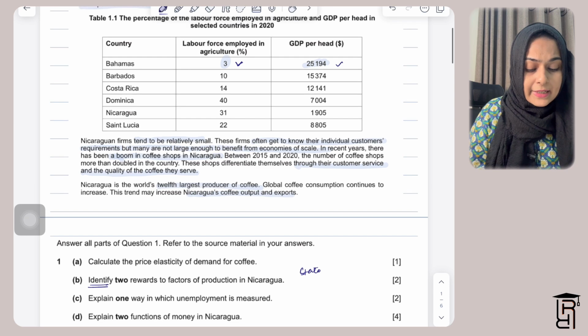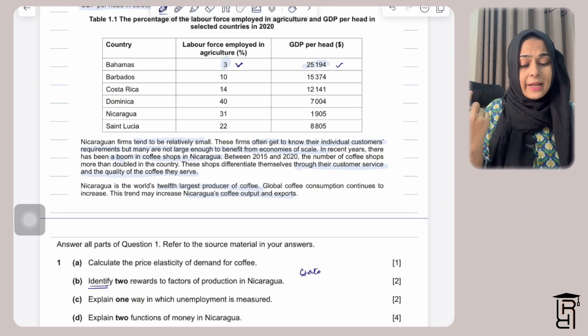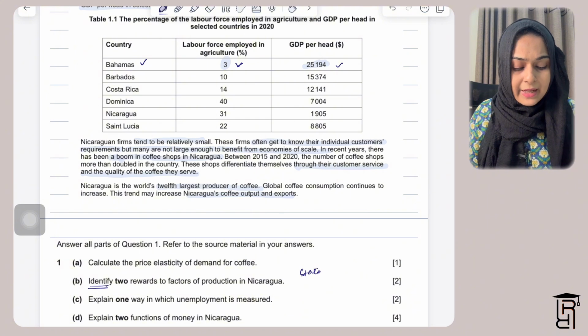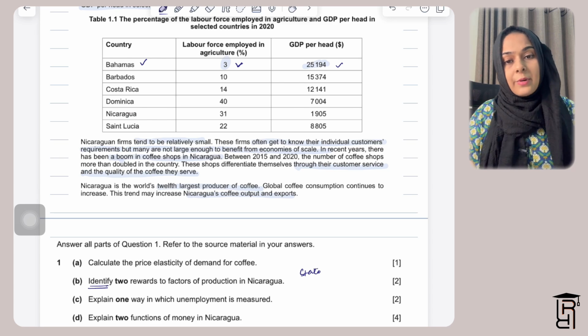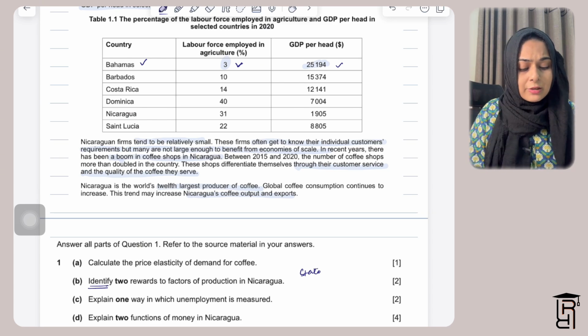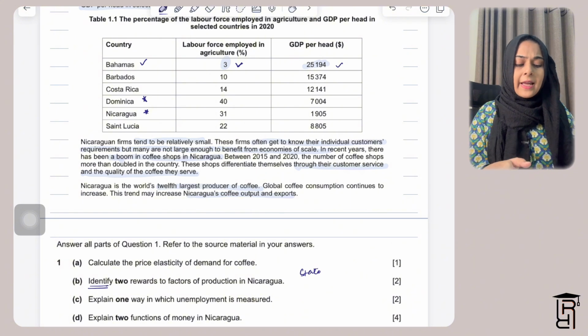Then you need to write about the countries that comply with the relationship. Like I told you, Bahamas, Barbados, and Costa Rica comply with the relationship. Then talk about the exceptions, which are Dominica and Nicaragua.